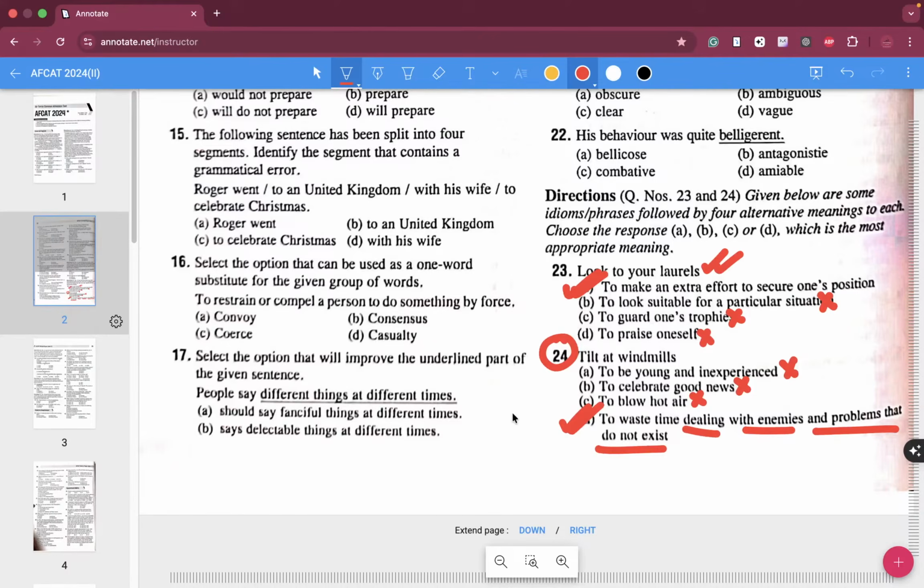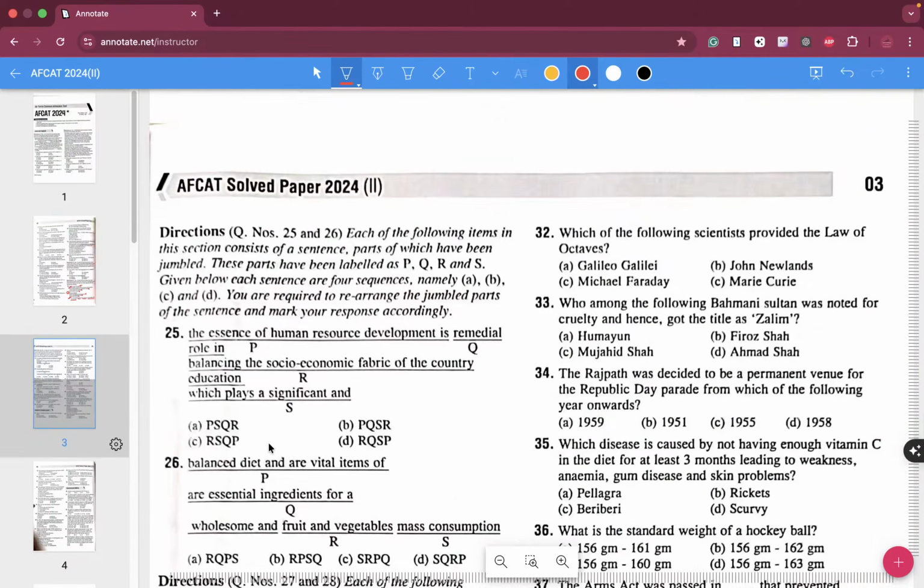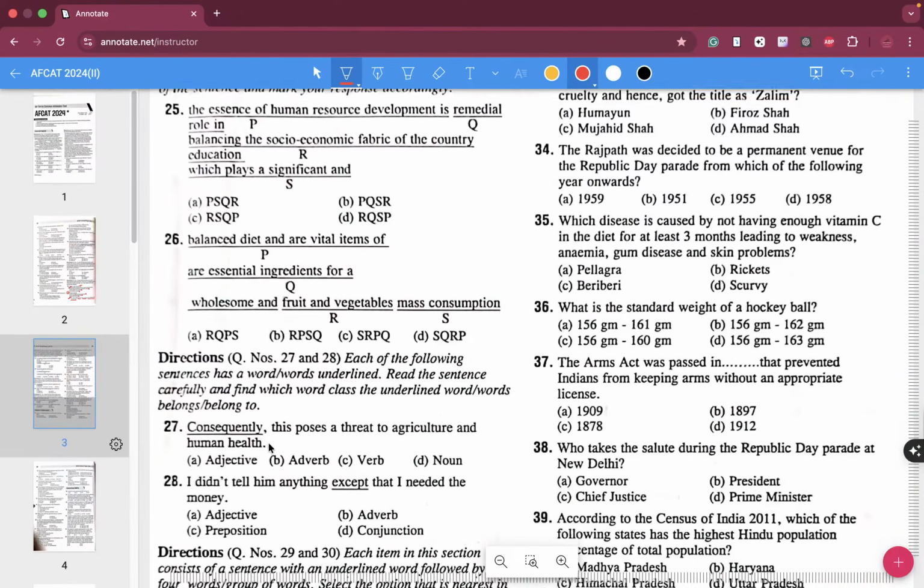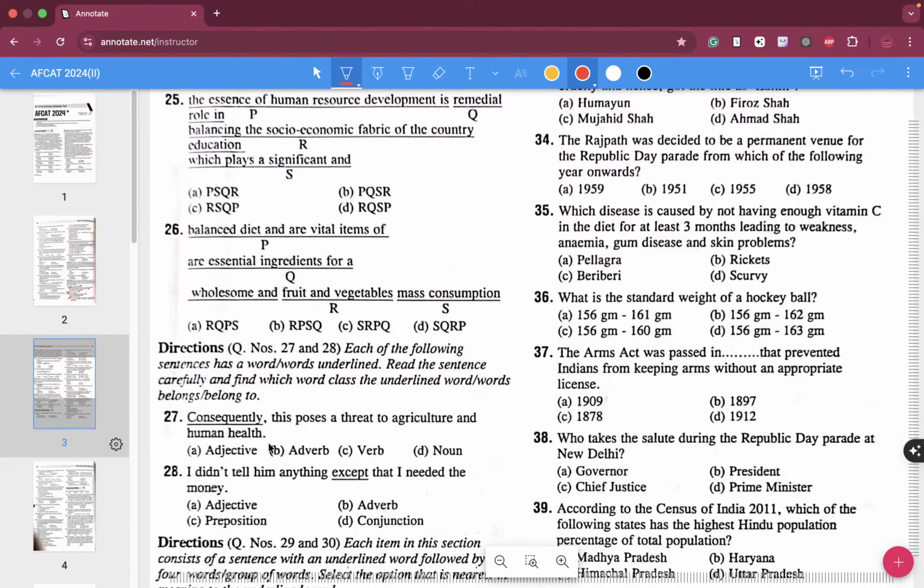I'm sure this particular idiom must have been pretty difficult for you guys to guess, but some of them are this way. You can't really help it. Now question number 25. What do you guys think about question number 25, folks?